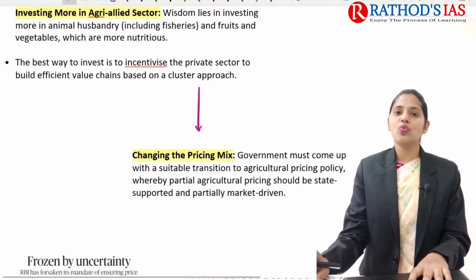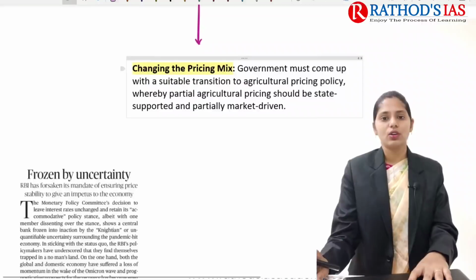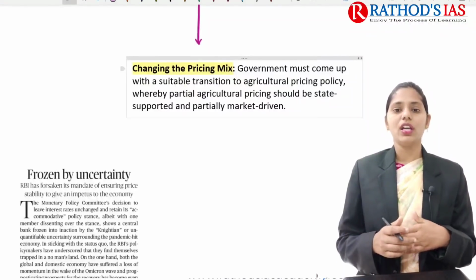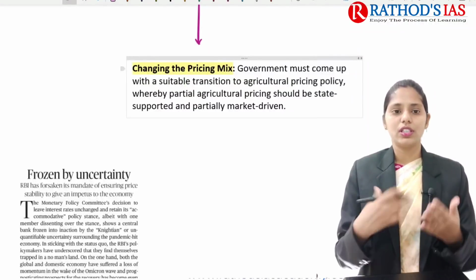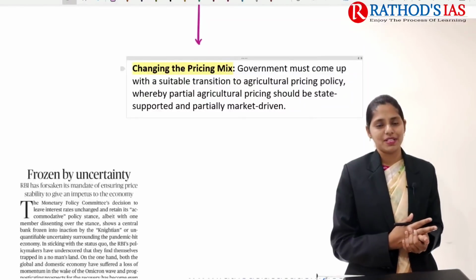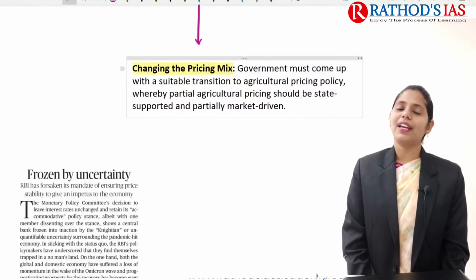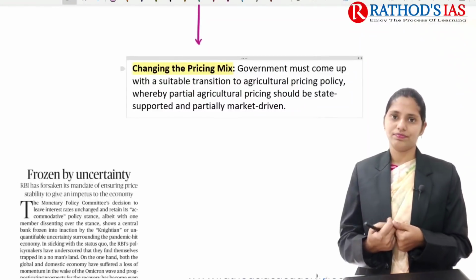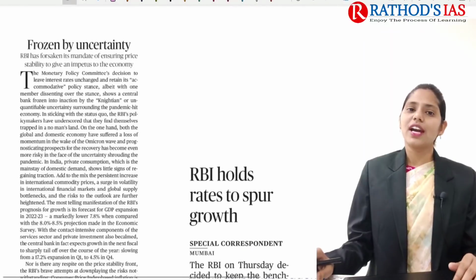And the next one is we need to go for changing the price fixation. Okay, so here we need to come up with a proper agriculture policy, and we need to come up with a new approach regarding MSP. So this is about this topic, and I hope it is very useful and you understand this concept much better. And now let us try to see the next topic.